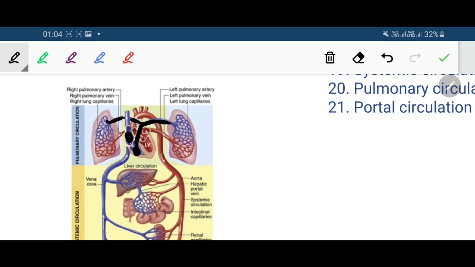There the deoxygenated blood passes through the lung capillaries, and in the lung capillaries the deoxygenated blood gets oxygenated. Okay, and ultimately through the pulmonary veins that oxygenated blood returns to the left atrium. So through the pulmonary veins from both the lungs, the oxygenated blood is entering where? Into the left atrium.